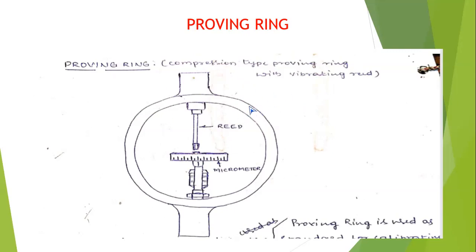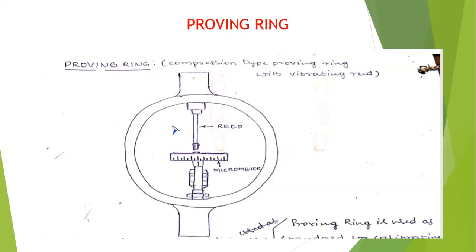So due to that load, the reed should be at the center of the micrometer scale, or should read 0. But there will be error in the universal testing machine.